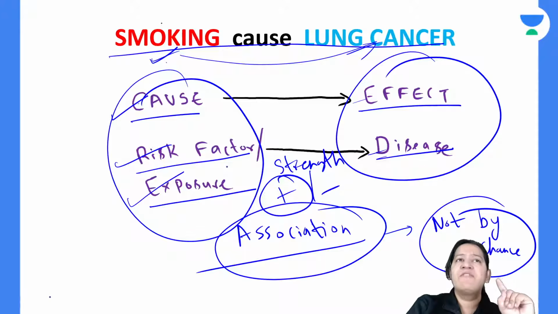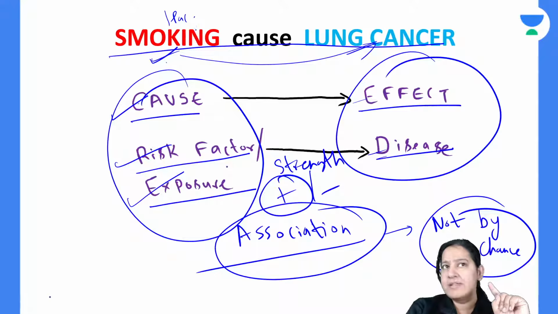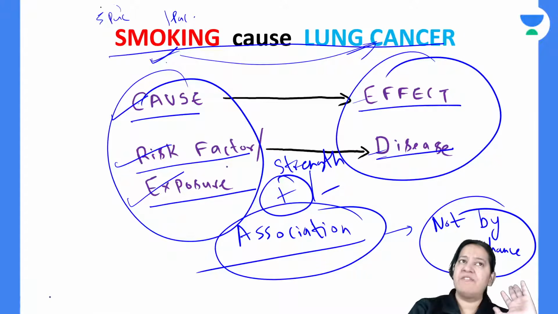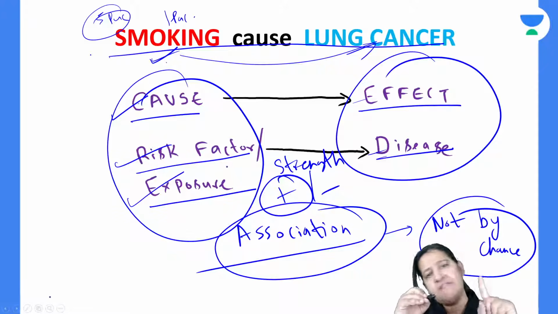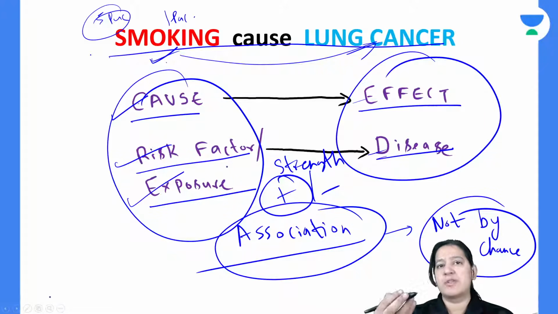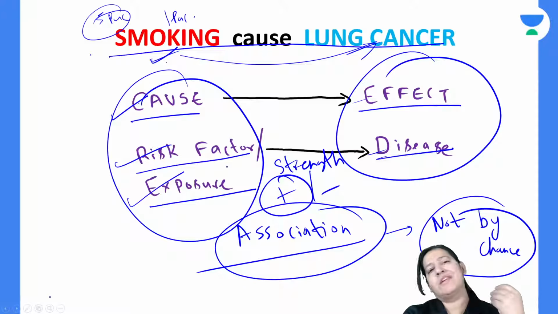So a person who is smoking one packet of cigarettes every day will have more chances, or a person who is taking 5 packets of cigarettes every day? Of course the person taking 5 packets has more chances of having lung cancer as compared to another person having 1 packet only. So it is the strength of association, how strongly smoking is related to lung cancer.